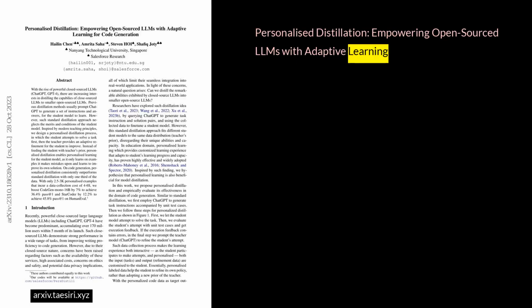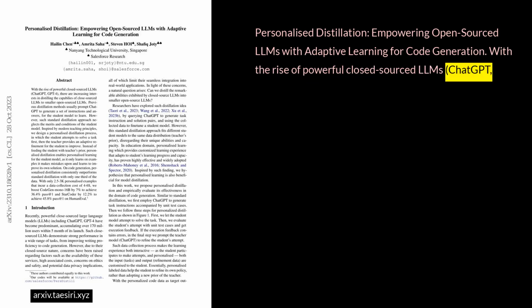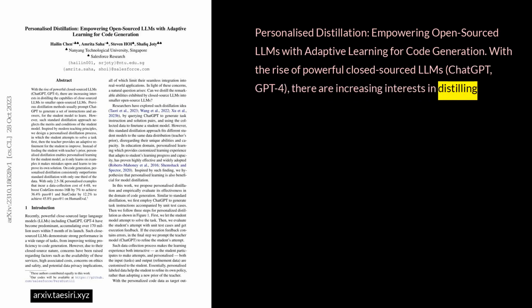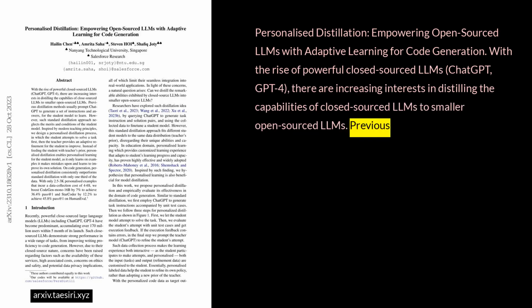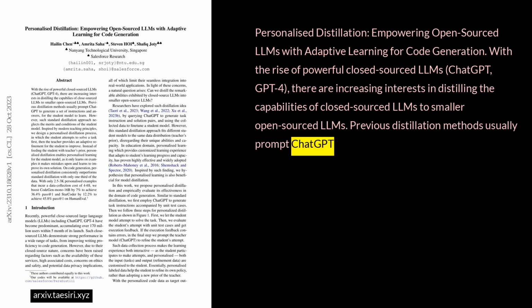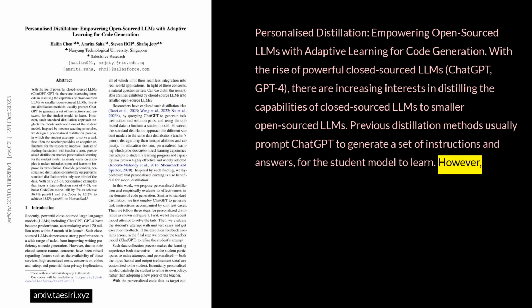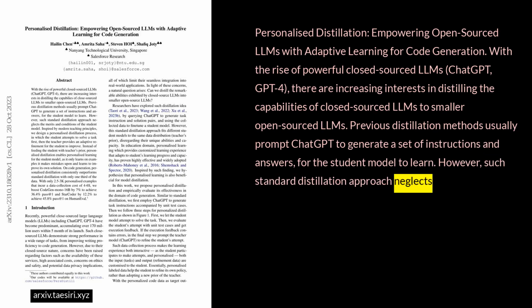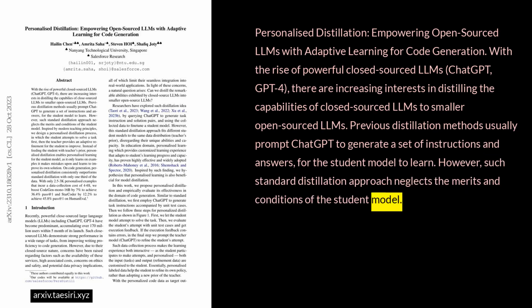Personalized Distillation: Empowering open-sourced LLMs with adaptive learning for code generation. With the rise of powerful closed-sourced LLMs, ChatGPT, GPT-4, there are increasing interests in distilling the capabilities of closed-sourced LLMs to smaller open-sourced LLMs. Previous distillation methods usually prompt ChatGPT to generate a set of instructions and answers for the student model to learn. However, such standard distillation approach neglects the merits and conditions of the student model.